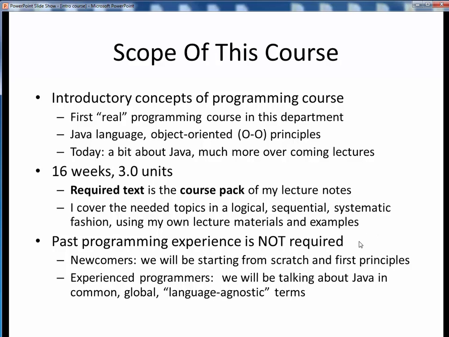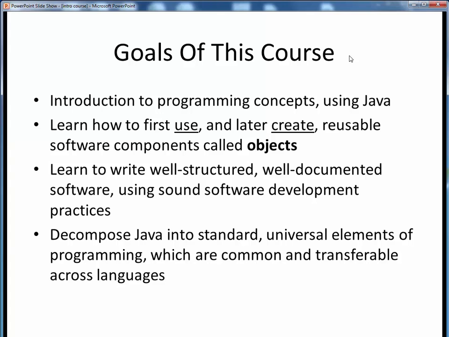Past programming experience, while helpful, is definitely not required. We'll be presenting Java from a fundamentals-up perspective, and we'll emphasize language elements which are universal to pretty much all programming languages. So even if you've had some previous programming experience, hopefully you'll still gain some new perspectives on programming in general. Here are the main goals of this course.